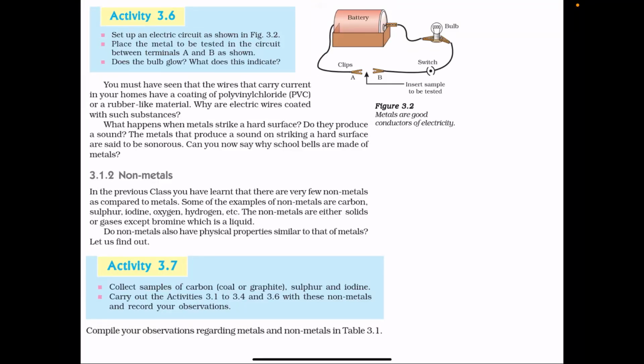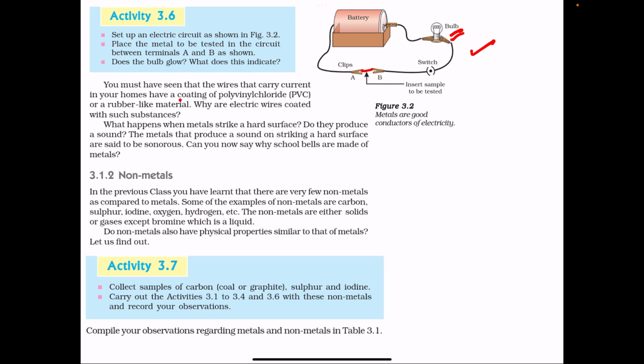Next property of metals is whether they are good conductors of electricity or not. Now this is a circuit, and if a piece of metal is connected between the terminals A and B, this bulb will glow, which shows that metals are good conductors of electricity.